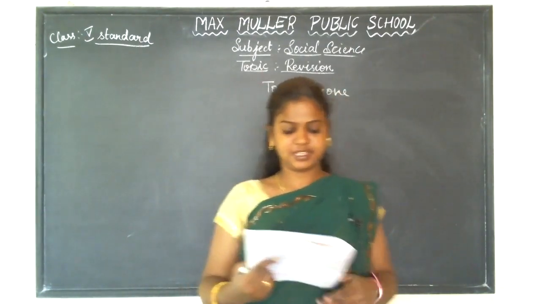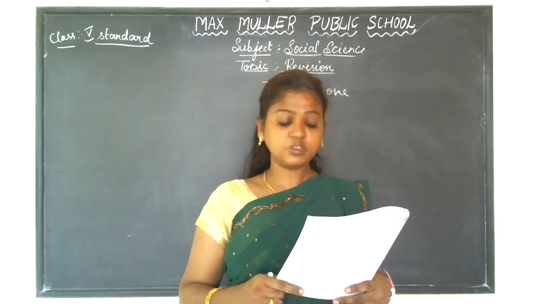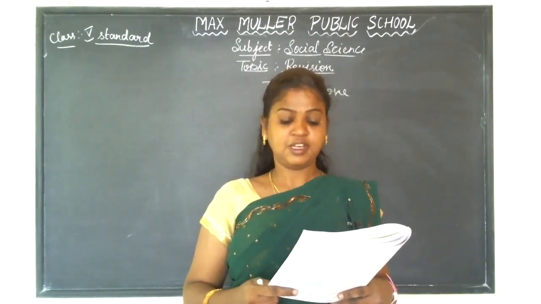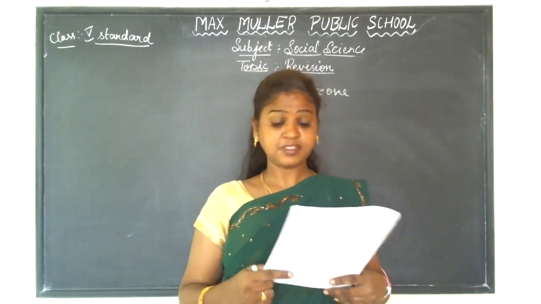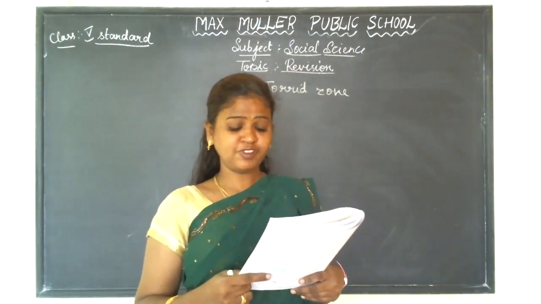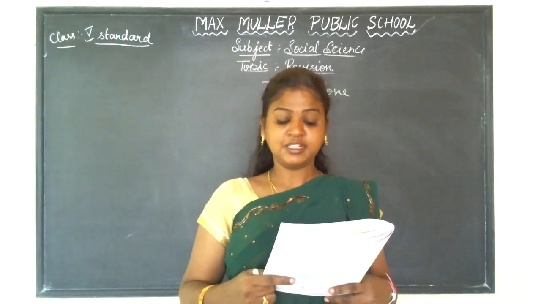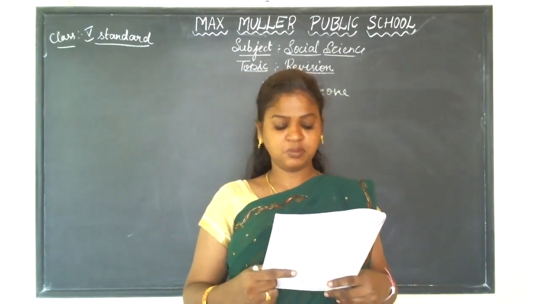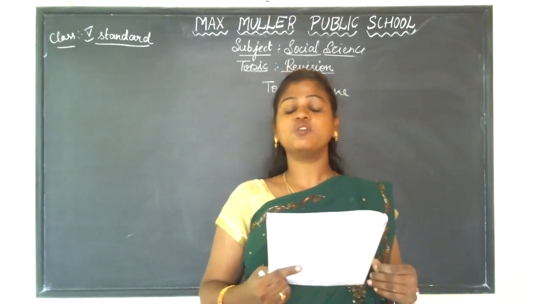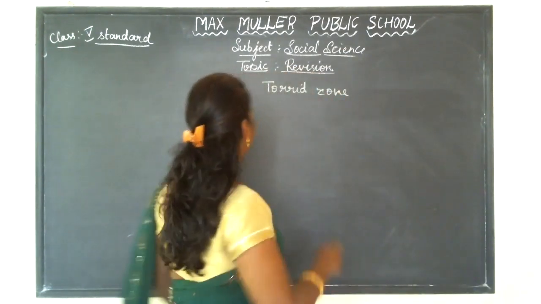I just read once the answer. The torrid zone is the hottest zone on the Earth's surface. It receives direct sunlight throughout the year. It extends from the Tropic of Cancer to Tropic of Capricorn. The climate in this region is very hot, wet and humid. This climate is known as tropical climate.